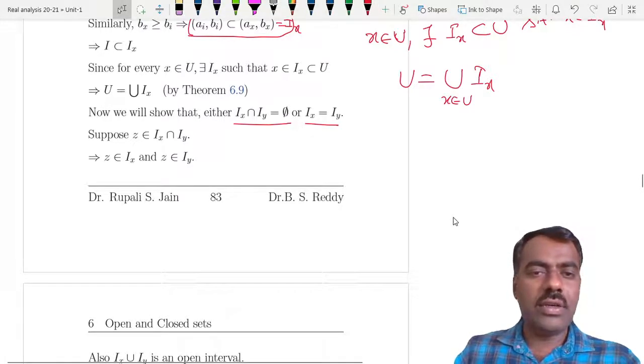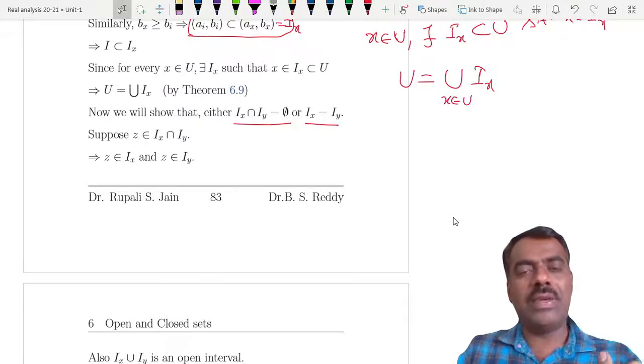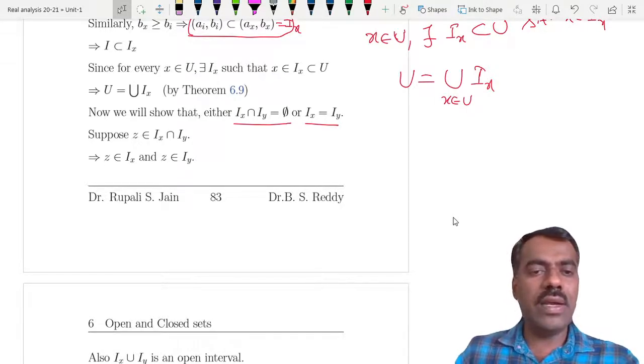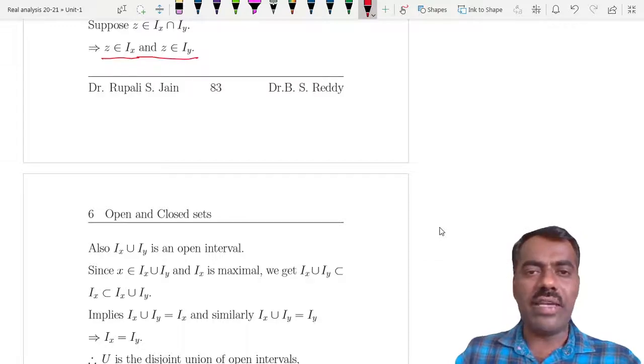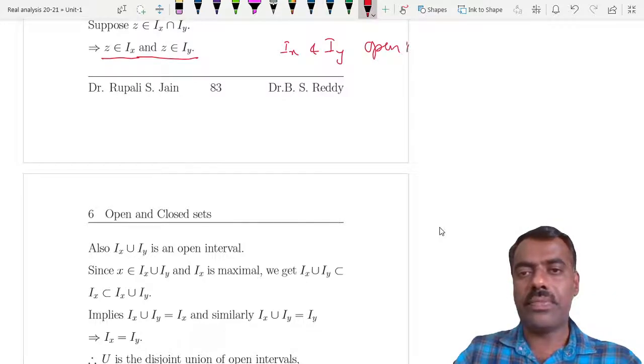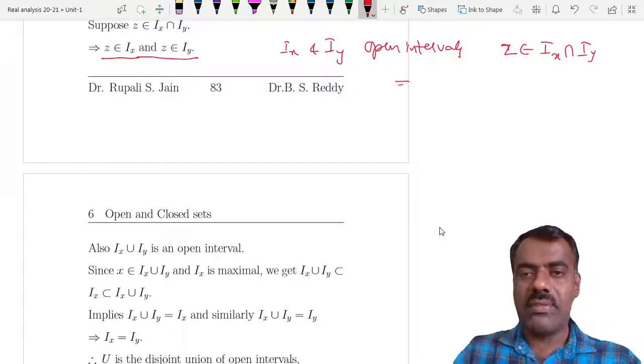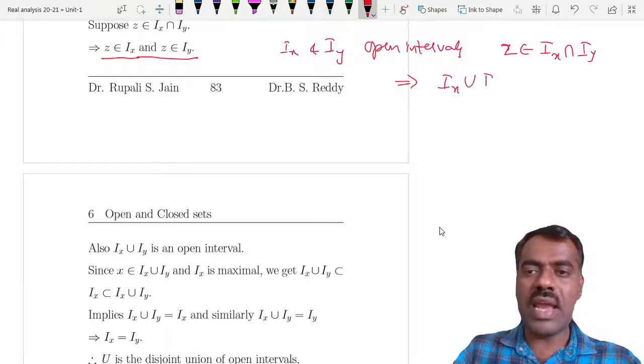So suppose we assume that Ix intersection Iy is non-empty. That means if it contains one element, then we can show that they are actually equal. So if z belongs to Ix intersection Iy, then z is in Ix as well as z is in Iy, right? So z is a common point of Ix and Iy. Whenever Ix and Iy are open intervals and they have some common point z in Ix intersection Iy, you can easily show that Ix union Iy is also an open interval.